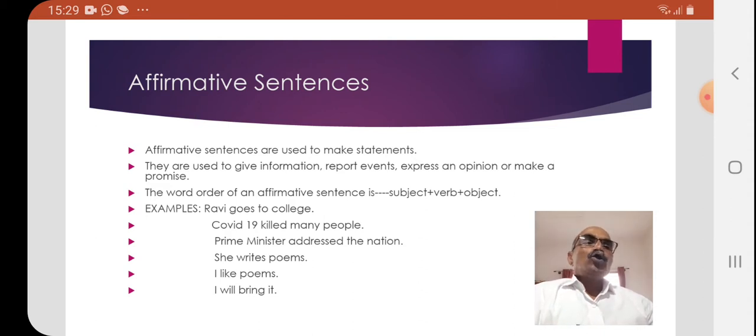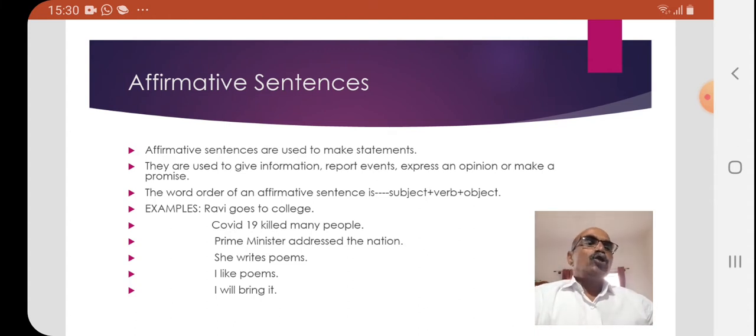Ravi goes to college. COVID-19 killed many people. Prime Minister addressed the nation. She likes sweets. I like poems. I will bring it.